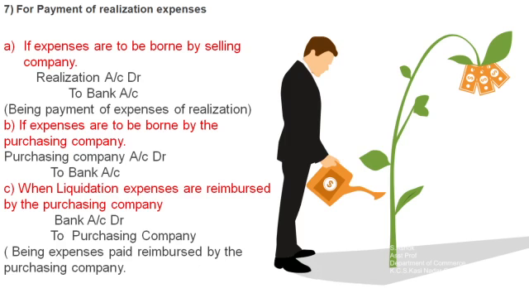After that, the purchasing company has reimbursed that amount. So what they have paid for the realization, if that amount is reimbursed to the purchasing company, the journal will be a reversed journal entry of B. So it's nothing but bank account debit to purchasing company account. Narration being expenses paid and reimbursed by the purchasing company.